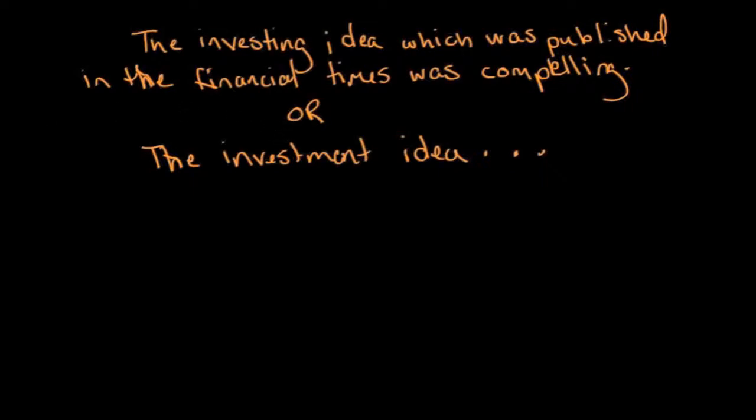So let's take a look at what we've talked about so far. So far we've said that the gerund, investing, can't go with an article. So here we know that it can't go with an article. And are we talking about an idea or are we talking about an action or process? Well, this says investing idea, so we're talking about an idea, a theme, not the action or process. So the correct one is going to be the investment idea.